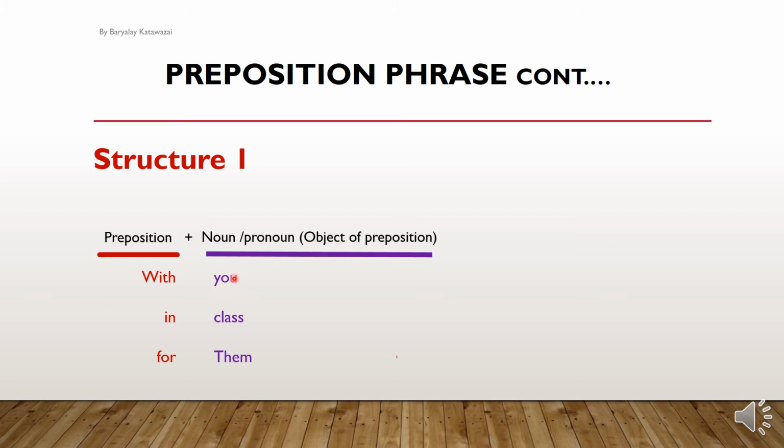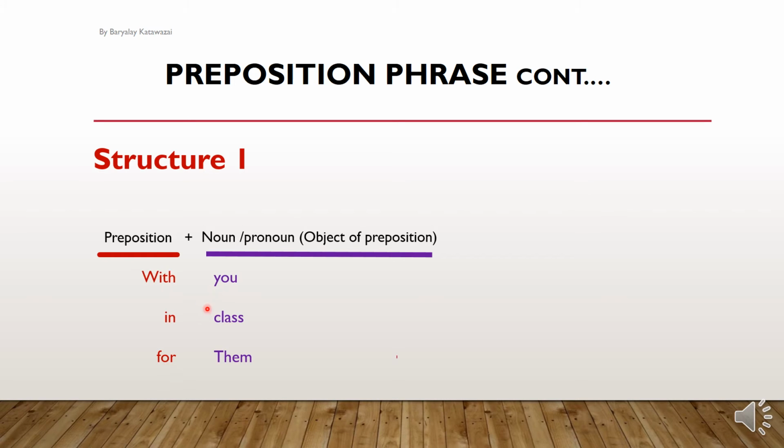So you is object of preposition with. Class is object of preposition in. Them is object of preposition for. So for you, with you, in class, for them are examples of preposition phrases. And structure 1 is preposition plus noun, preposition plus pronoun.